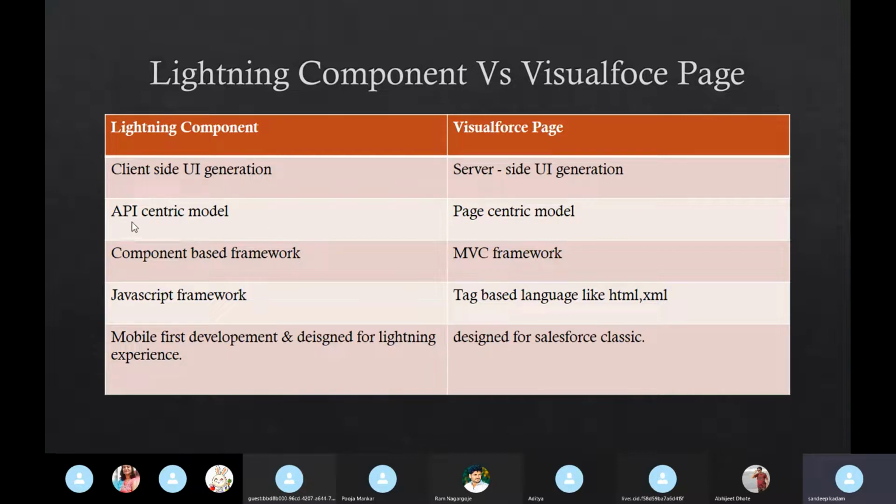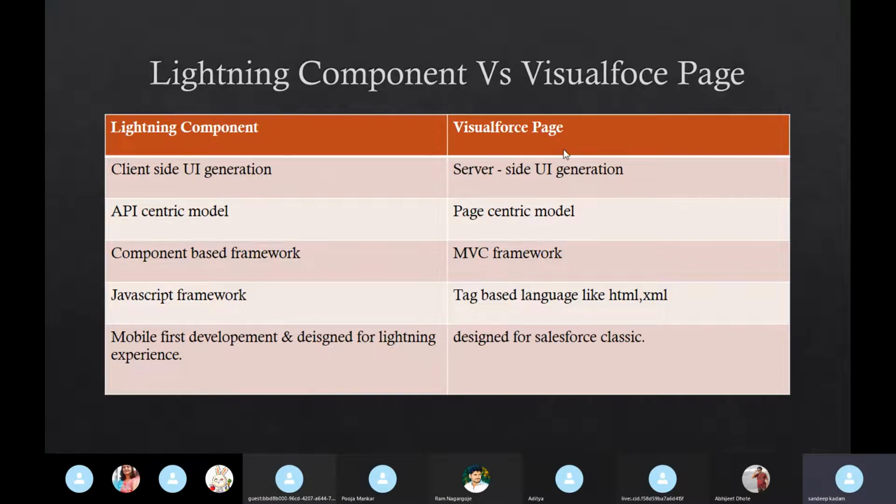Okay, the second one is the API centric model versus page centric model. You can see Visualforce page. Whenever you hear about Visualforce, pages will automatically be there. Since it is a page centric model, you have to develop pages. Here we talk about components, there we talk about pages. A page is nothing but a single component, and here a component is part of multiple files. There are 7 to 8 bundles, lightning bundles, we are going to see that. A bundle is a collection of multiple files, sorry, a component is a collection of multiple files.